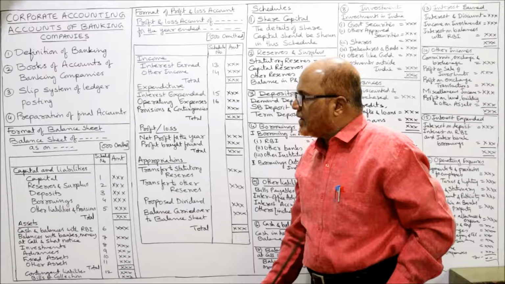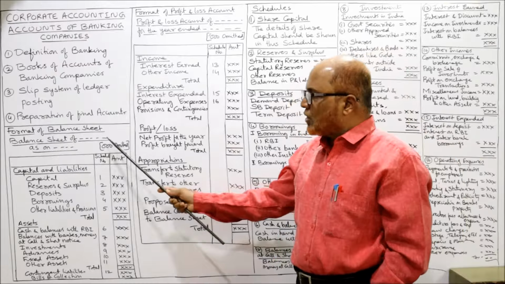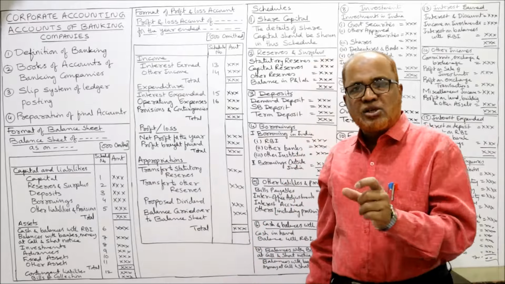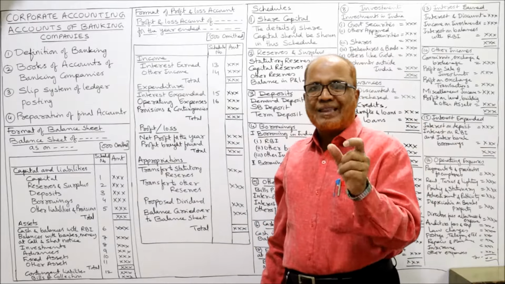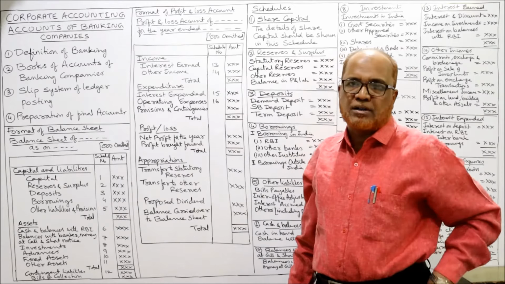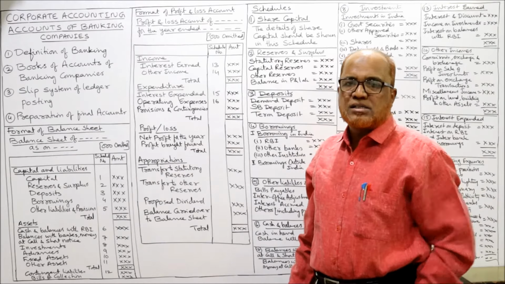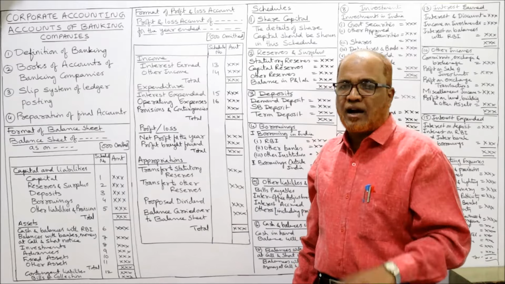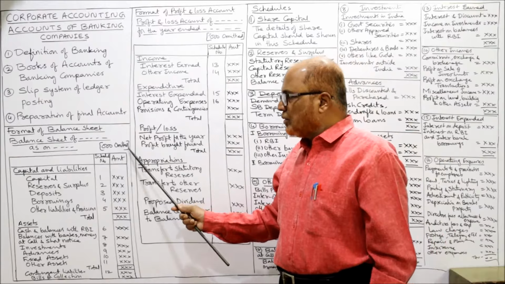Now see carefully. Format of the balance sheet: balance sheet of dash as on dash. Thousands omitted, meaning three zeros will be omitted. For example, if 10,000 is there, the last three zeros will be omitted and only 10 will be written. Similarly, if 1 lakh is there, we remove three zeros and take 100. So thousands will be omitted.